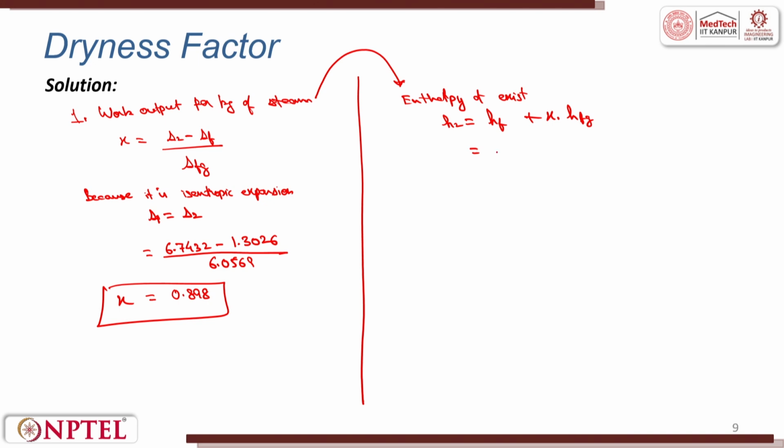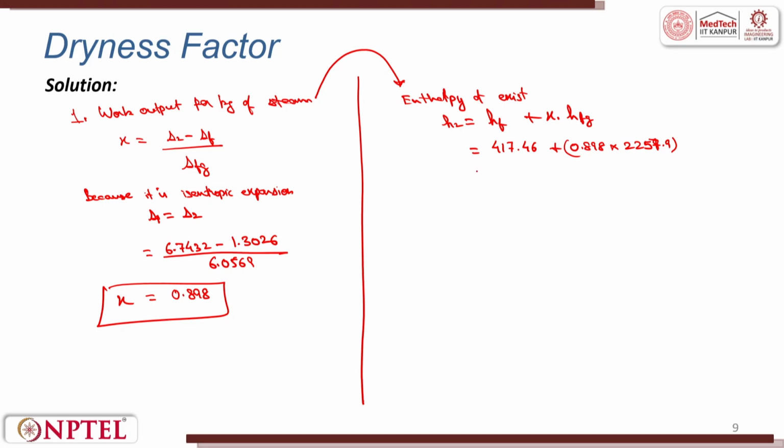Putting the values, HF is 417.46 kilojoules per kg, X is 0.898, and HFG is given as 2257.9 kilojoules per kg.